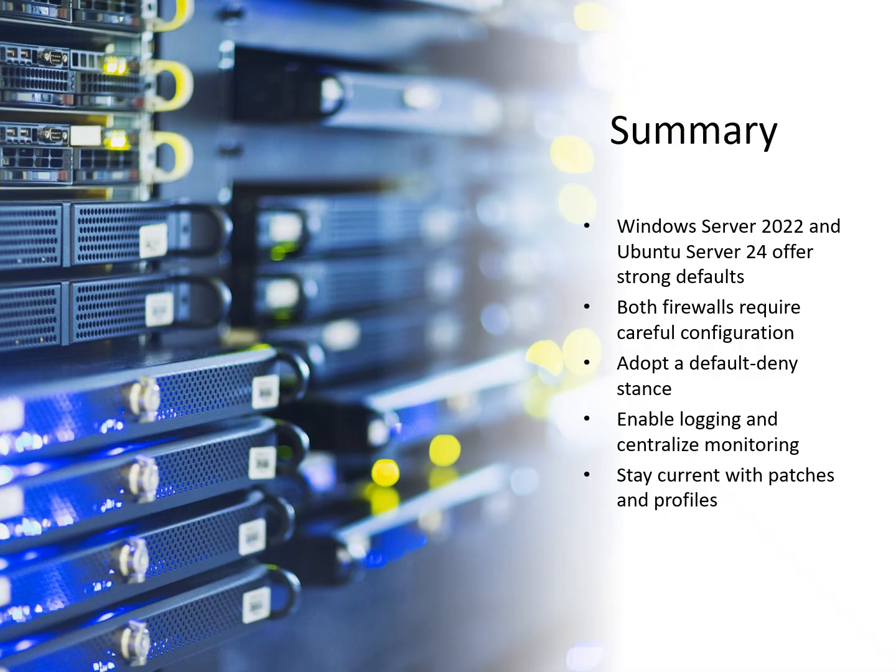In summary, both Windows Server 2022 and Ubuntu Server 24 provide strong security features out of the box, but neither is fully hardened by default. On Windows, start with Microsoft Security Baseline, enable Credential Guard, disable SMBv1, and lock down TLS. On Ubuntu Server, secure SSH, enforce automatic updates, use AppArmor, and minimize unnecessary services.